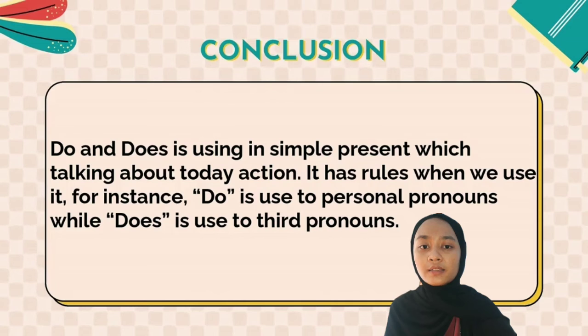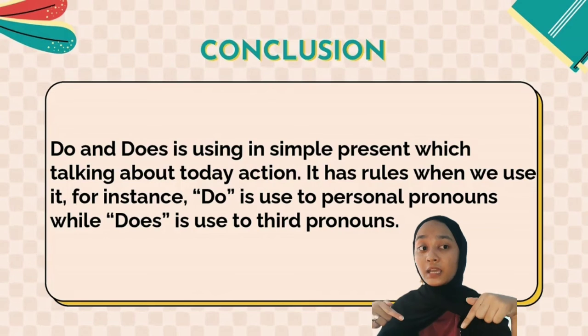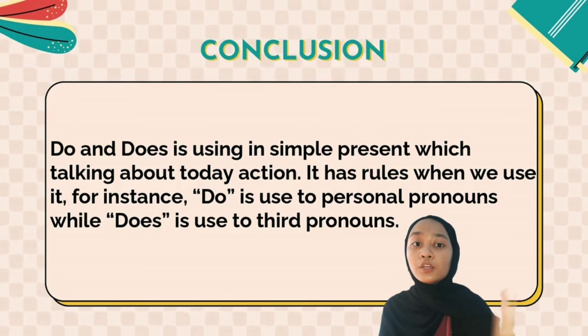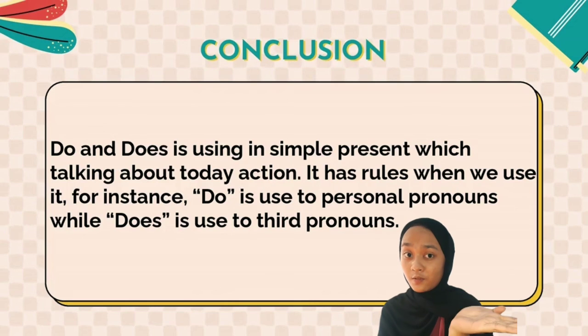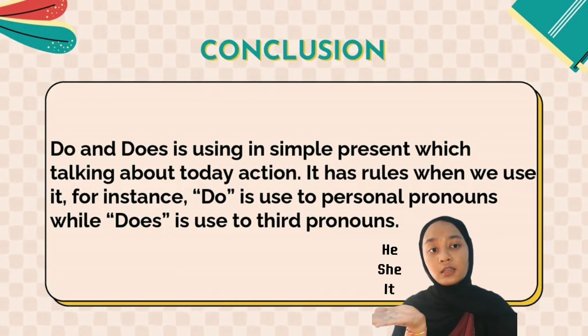So guys, this is the last part of our lesson for today. But I'm going to tell you the conclusion first. The conclusion is that do and does are used in simple present, which talks about today's actions. It has rules for when we use it. For instance, do is used with personal pronouns such as I, you, they, we, while does is used with third person pronouns such as he, she, and it.